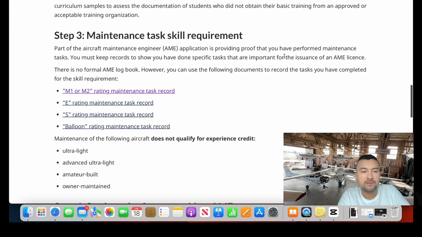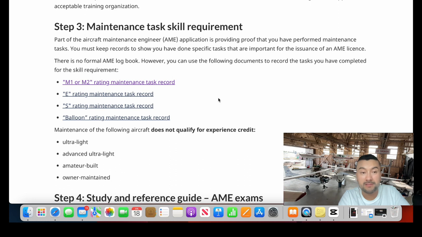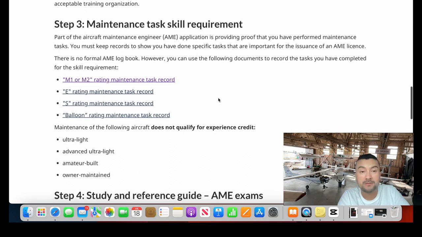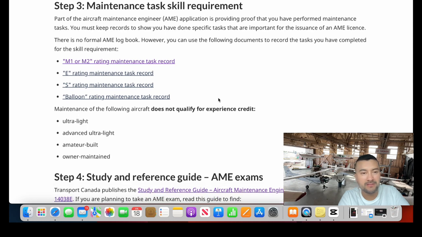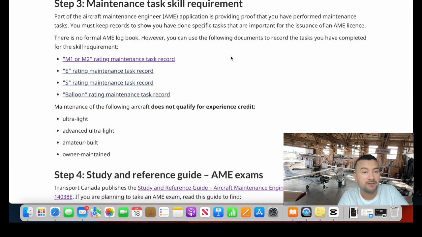Maintenance task skill requirement. Part of the aircraft maintenance engineer application is providing proof that you have performed maintenance tasks. You must keep records to show you have done specific tasks that are important for the issuance of an AME license. There is no formal AME logbook. However, you can use the following documents to record the tasks you have completed for the skills requirements.